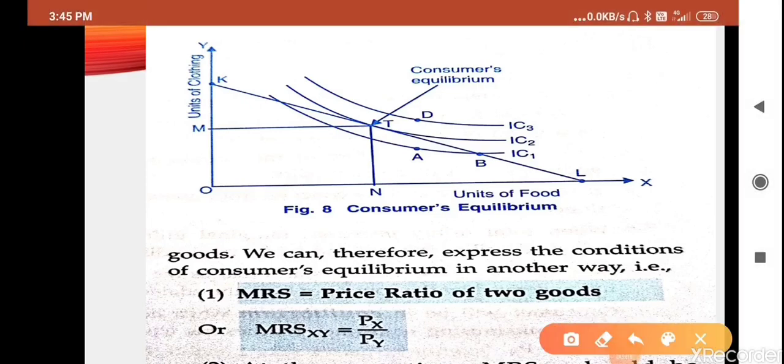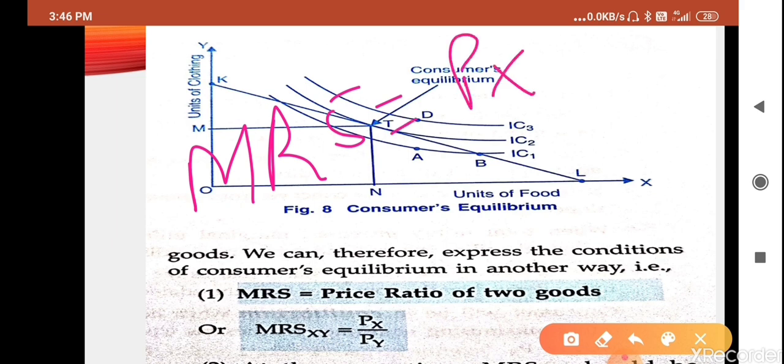So let us understand the conditions for the equilibrium. First one, MRS is equal to the price ratio of the two goods, X and Y. That should be equal. So MRS is equal to PX upon PY. So what does it mean?